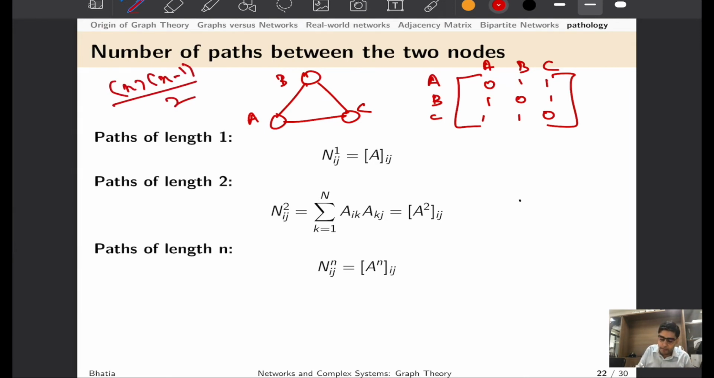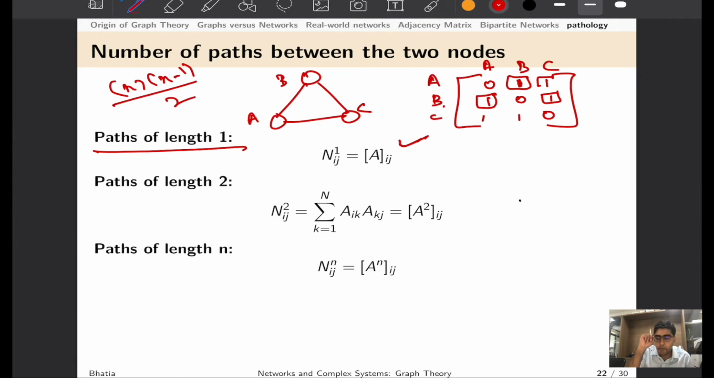As you can see, this is a complete graph because we have n times n minus 1 divided by 2 links present in this network. Now you can clearly see what the total number of shortest paths from A to B is. The answer is clearly whatever number is indicated here. Similarly, from B to A, we have one shortest path. From B to C, we have one shortest path, and so on. So the number of paths of length 1 can be directly discovered from the adjacency matrix.